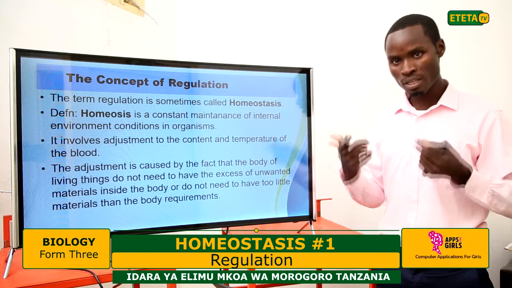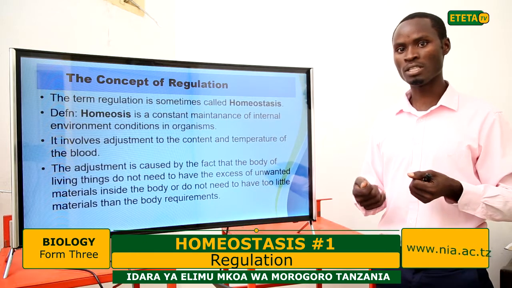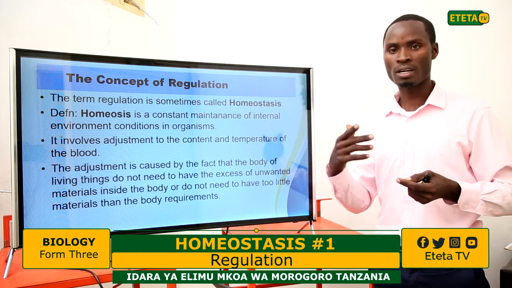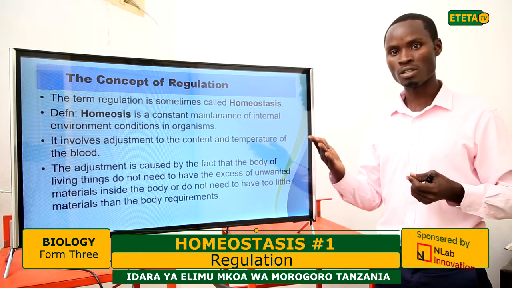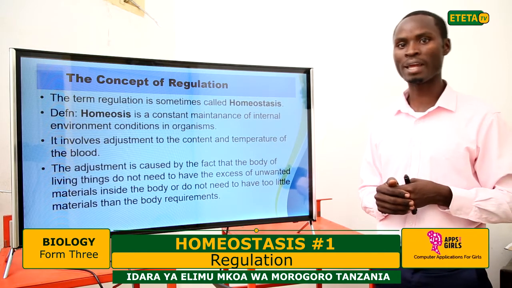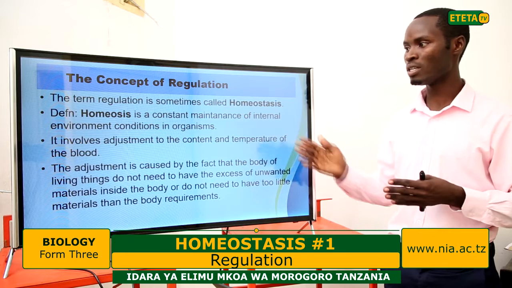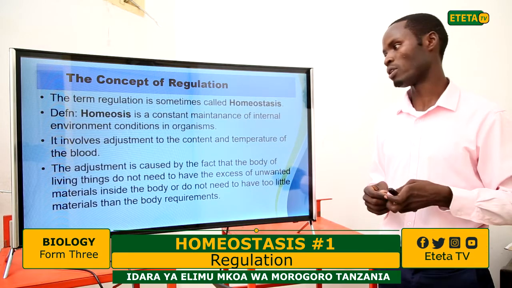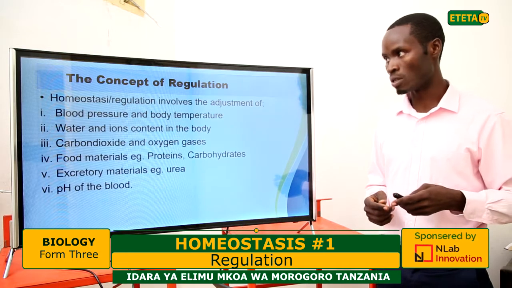Maybe by producing them to add if it is in shortage, but it can happen by removing excess, some extra can be removed out of the body, the process that we call excretion. So excretion can be done by either removing or adding the materials to the body systems.